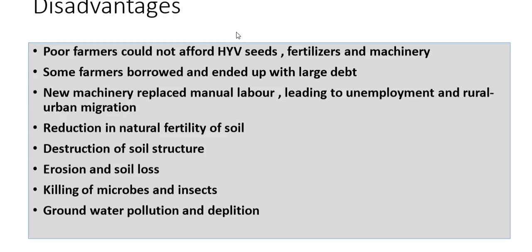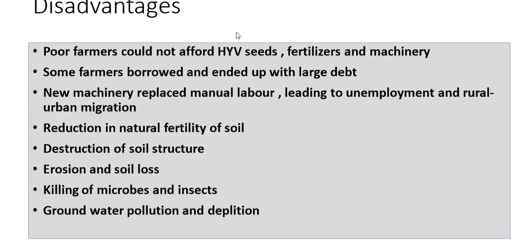And what happened after that? This led to unemployment, and people started migrating from the rural area to the urban area. Reduction in natural fertility of soil. Now these HYV seeds had more chemicals inside them and the fertilizers were artificial. So what happened? The natural fertility of the soil was reduced. Similarly, when the artificial things will be used for the soil, what will happen? There is destruction of the original soil structure. There is erosion also. There is soil loss.